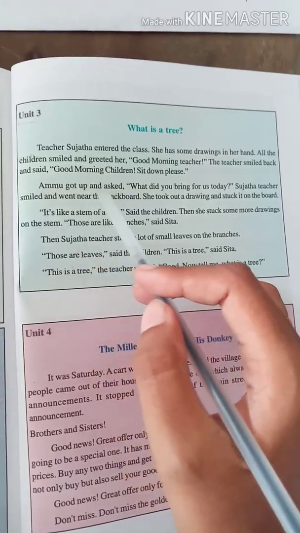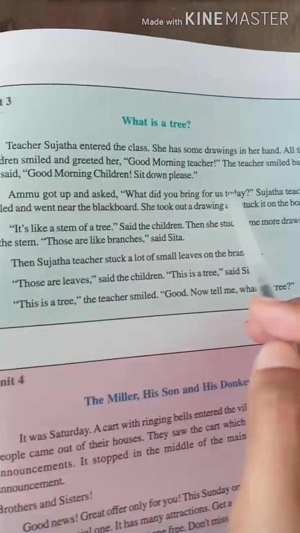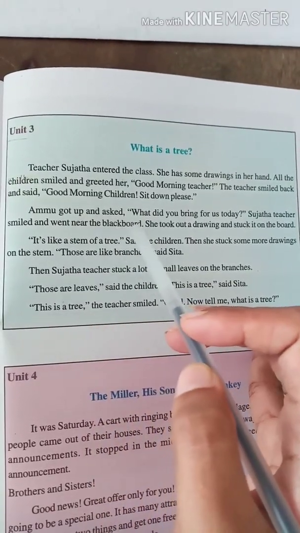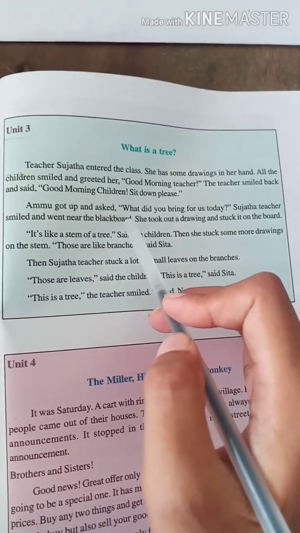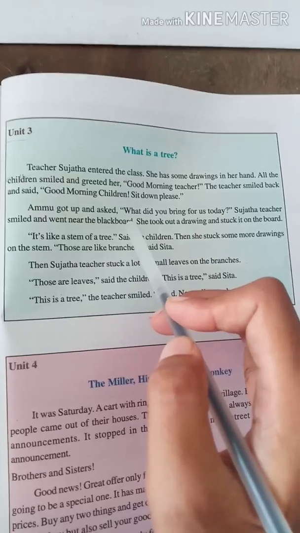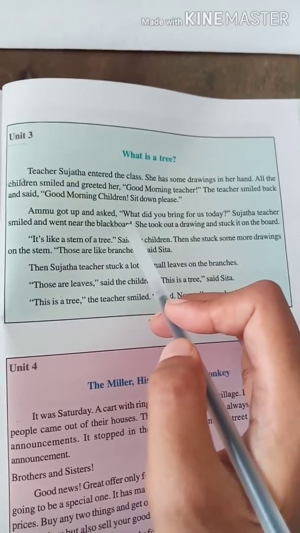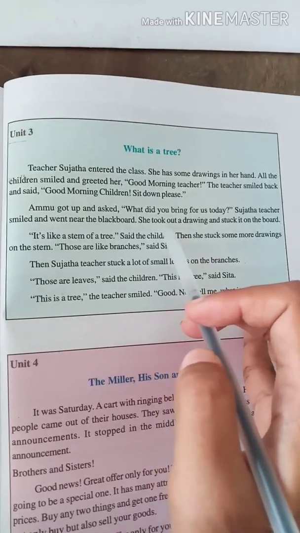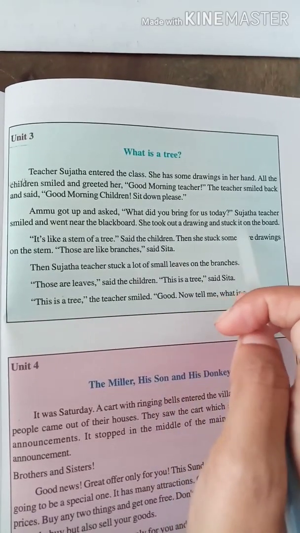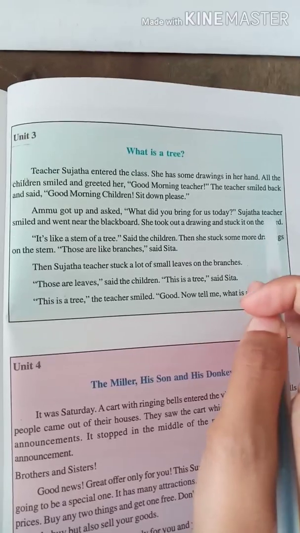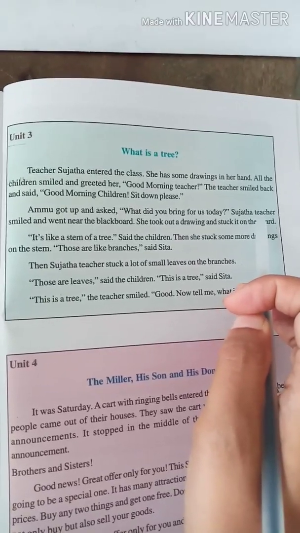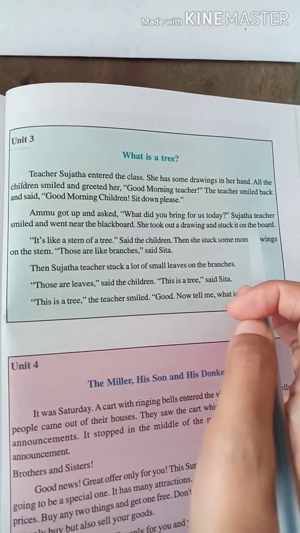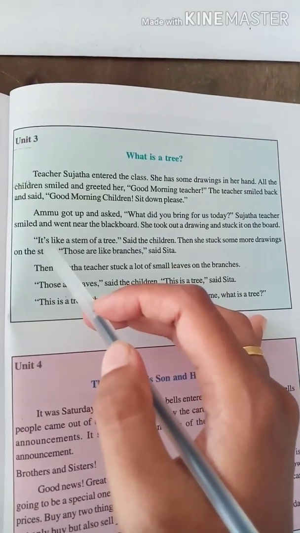Ammu got up and asked, "What did you bring for us today?" Sujata teacher smiled and went near the blackboard. Ammu is a girl from this class. She is asking the teacher, "Teacher, what did you bring for us today?" Then Sujata teacher smiled and went near the blackboard. She took out a drawing and stuck it on the board. She brought some drawings, right? She attached it to the board.